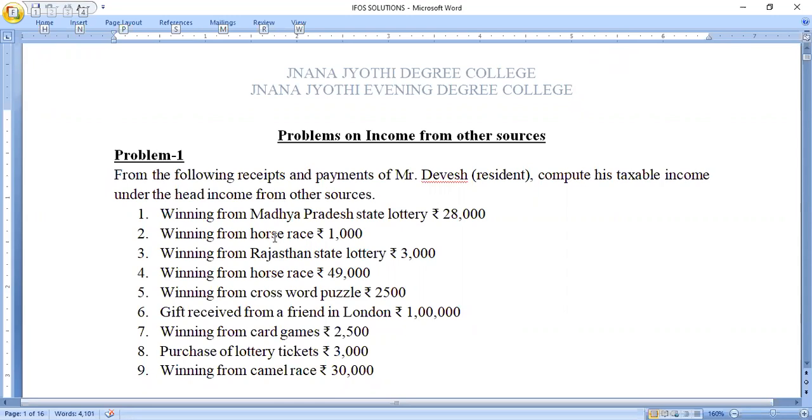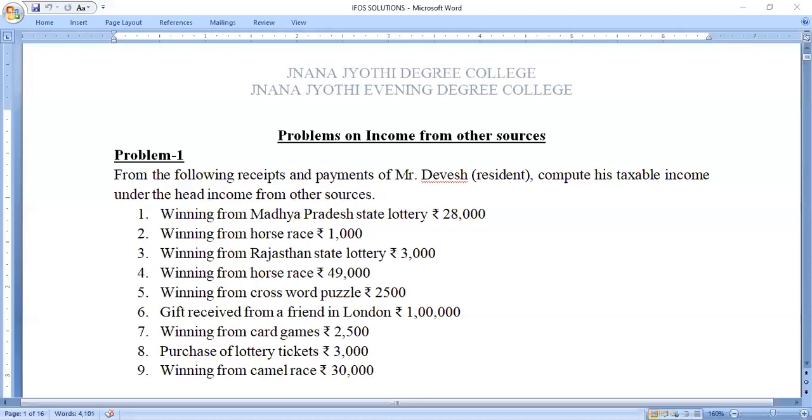So it's a casual income. The tax treatment of casual income says that if any winning from lottery, winnings from crossword puzzles, and winning from card games is exceeding rupees 10,000, then the tax at the rate of 10% will be deducted and the remaining amount will be paid to the assessee.